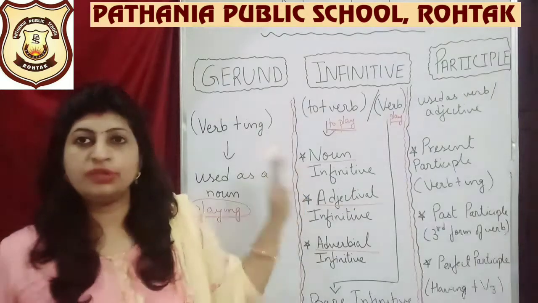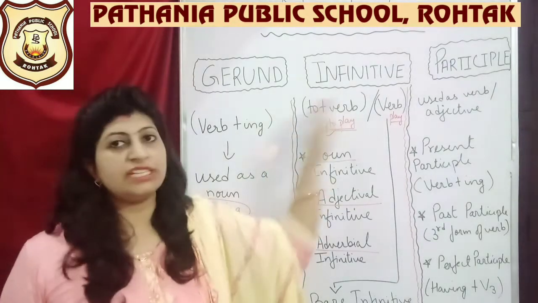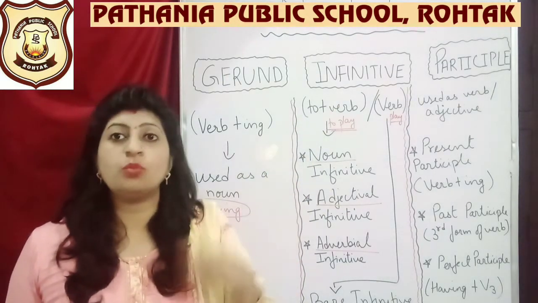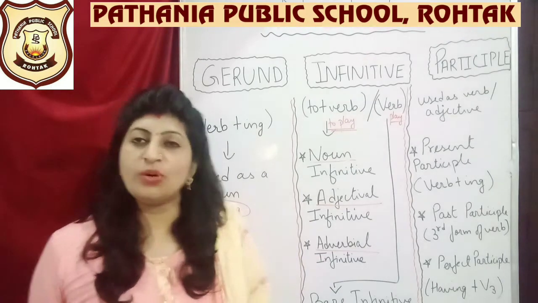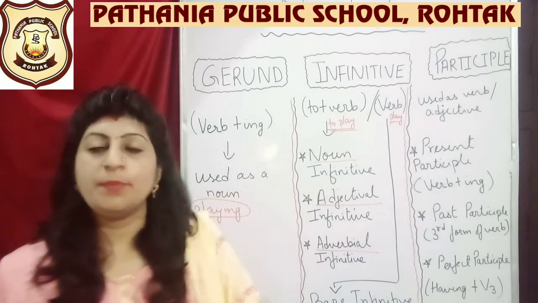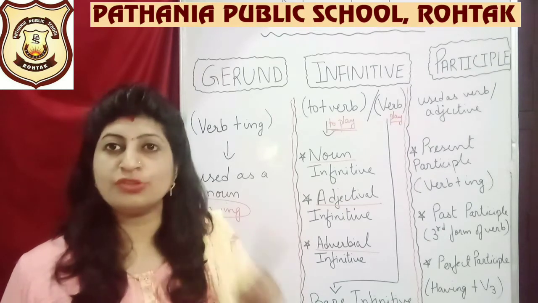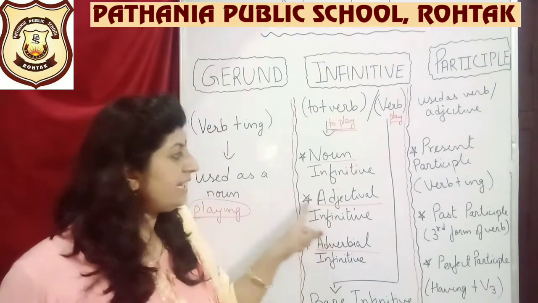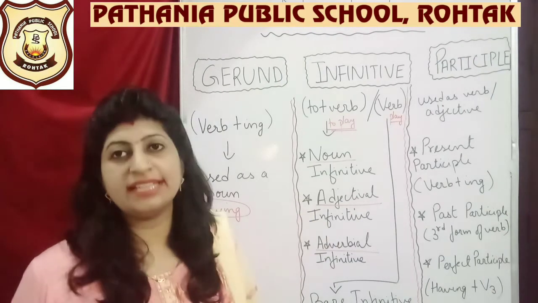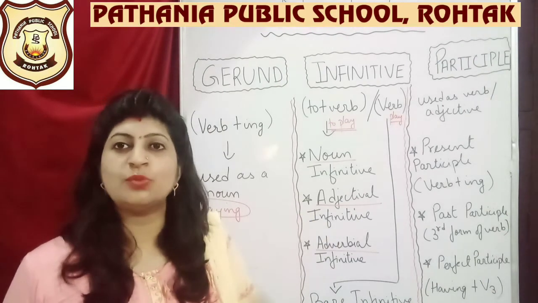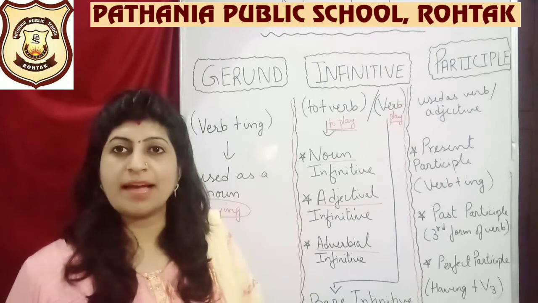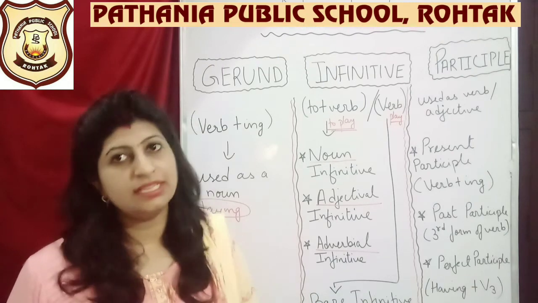In order to understand these infinitives, you should be aware of what a noun is. A noun is the name of a place, person, thing, quality, feeling, etc. So you should remember it. Again, for adjectives, what is an adjective? An adjective is a word that tells us something more about a noun.